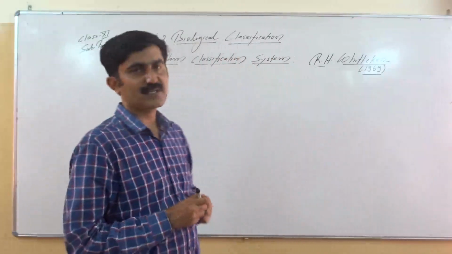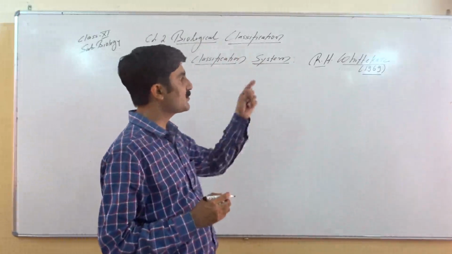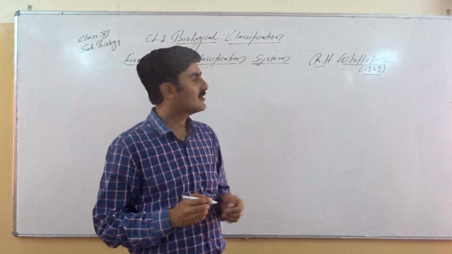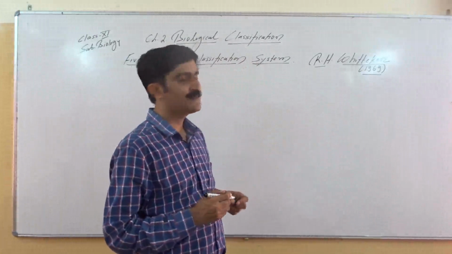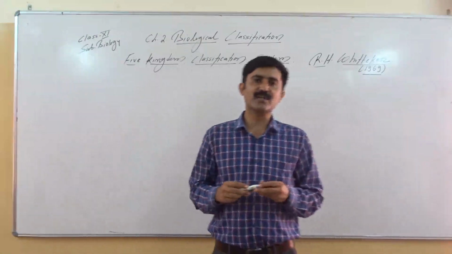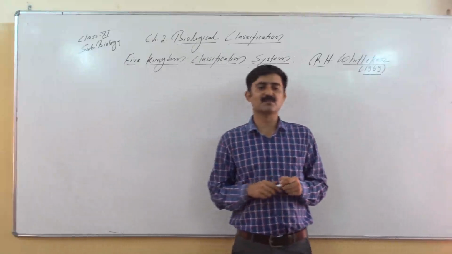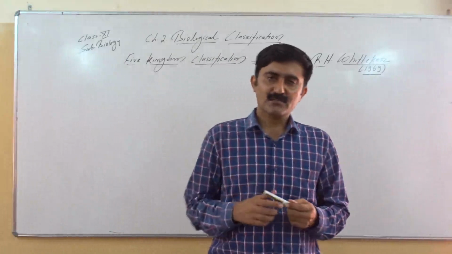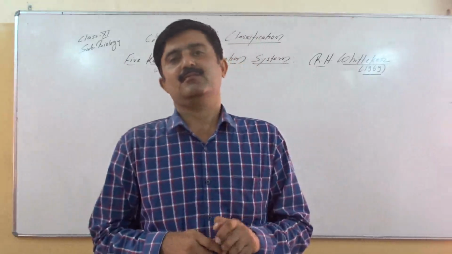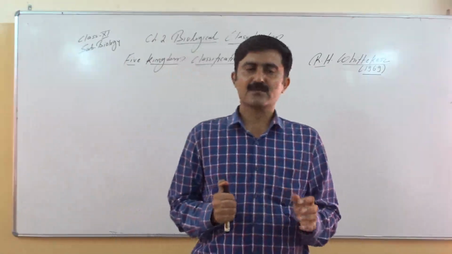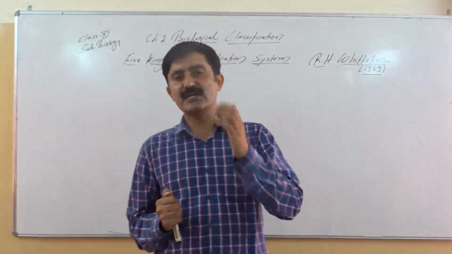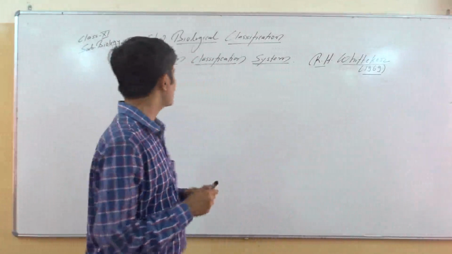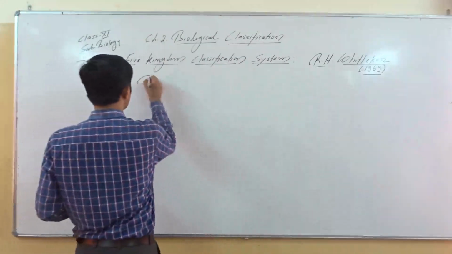This five kingdom system of classification was proposed by R. H. Whittaker in 1969. Robert H. Whittaker proposed the five kingdom classification. He classified all the organisms on the basis of some scientific characters of the organism. So let's first of all talk about the basis of classification.